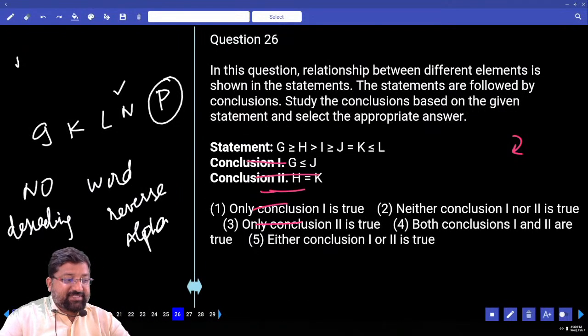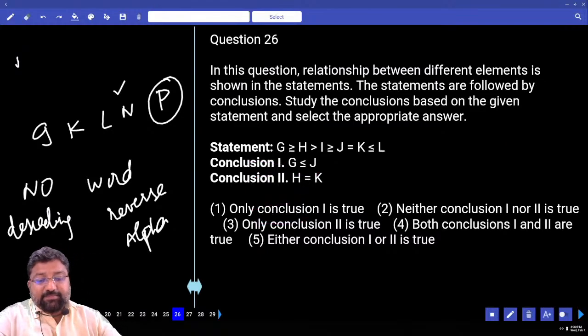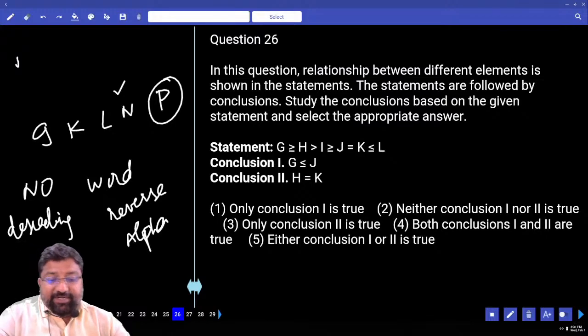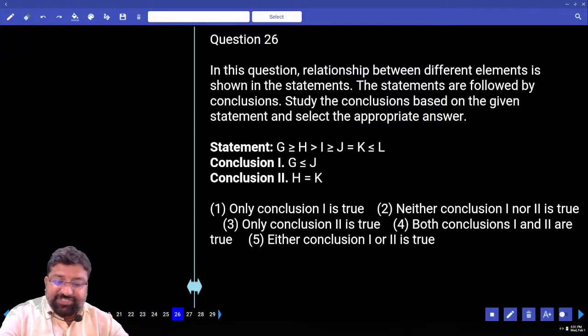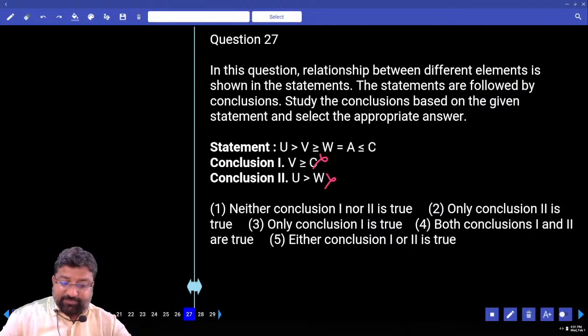I will go for the 26th question. What's happening here? This is a question clearly on coded inequalities. G and J, what is the answer? G is greater than J. But he says less than, no way. H equals to K, impossible. What's the answer? Neither one, nor two.